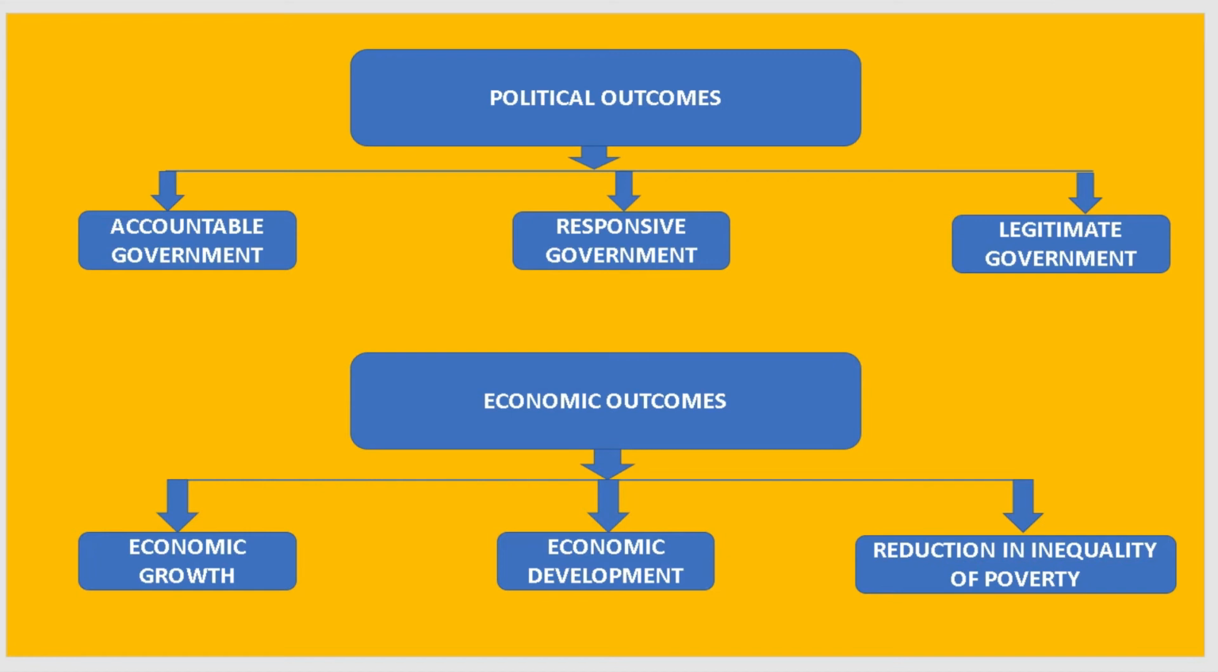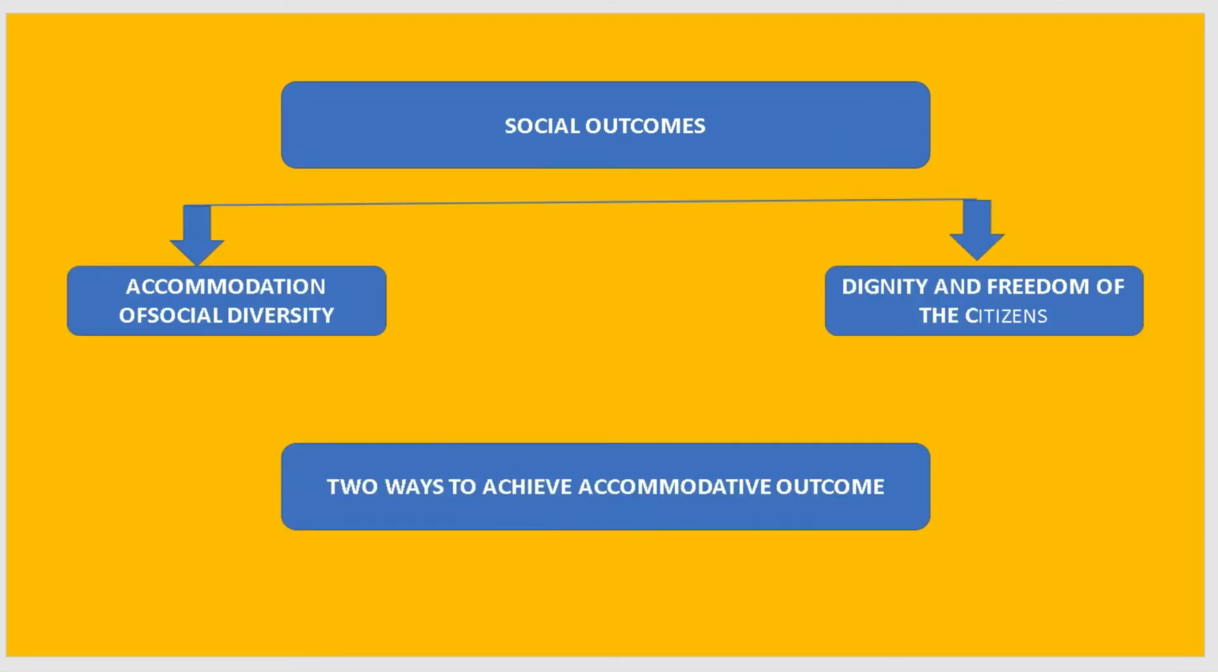Next, come to economic development. When the GDP of the country is very good, all the people are working, and the human beings become human capital. So it is also helpful for the economic development of the country. It also requires reduction in inequality and poverty. Next, move to the social outcomes. Here accommodation of social diversity is very important. And next, the dignity and freedom of the citizens by the fundamental rights. Day by day, the citizens of this country are getting their dignity and freedom through the different kinds of fundamental rights. So it is very important.